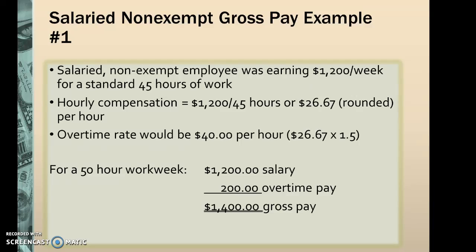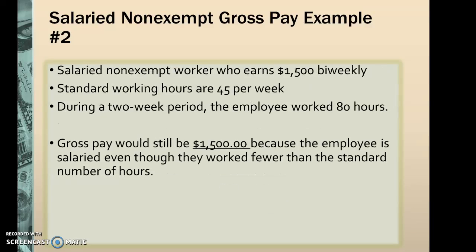If the employee worked 50 hours in one work week, it would be the $1,200, which is their salary, plus the overtime pay, in this case $200, which would equal $1,400 of their gross pay. Remember, this is salary non-exempt because they are a non-exempt employee.